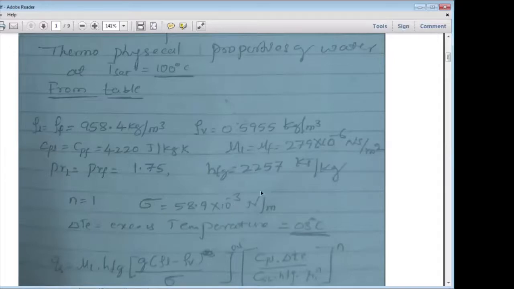You can go through the data handbook. It is available on page number 148. The properties of water are available in the data handbook, so you can note down here that these are the properties of water. Here, page number 22, okay. Listen here.